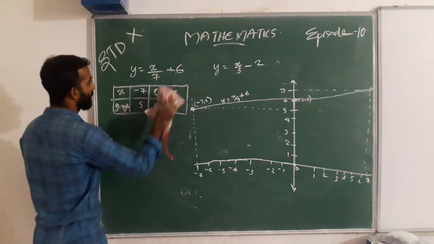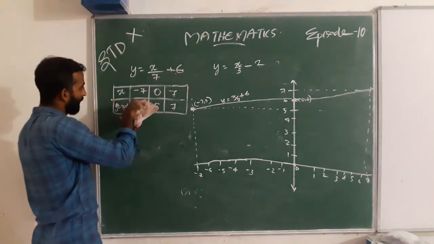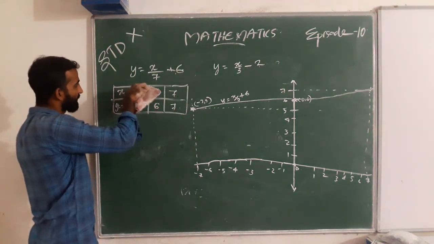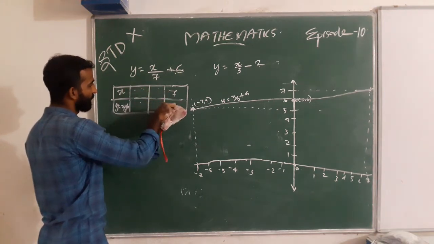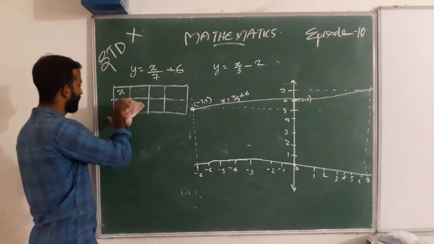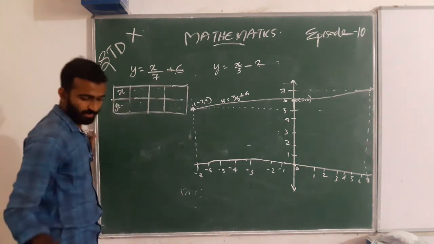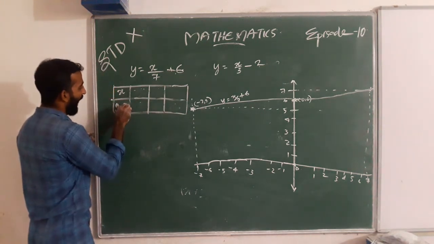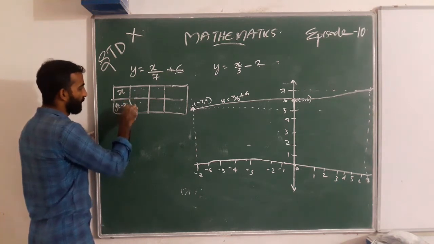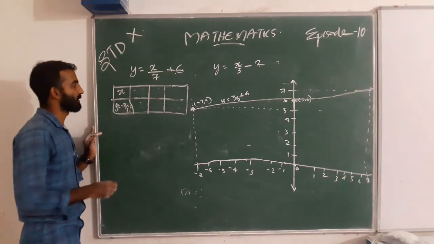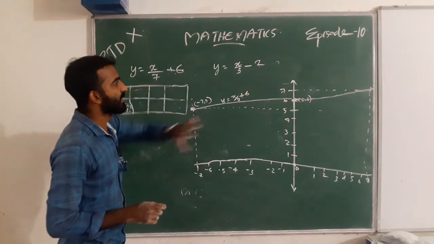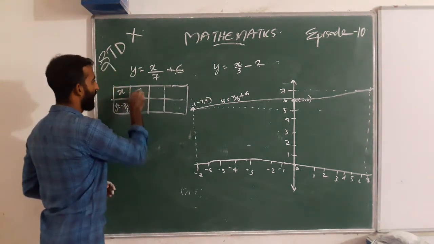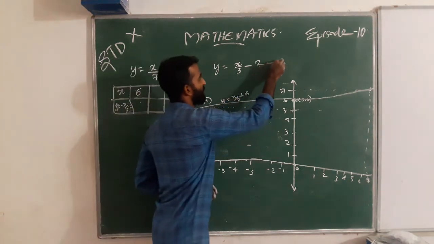For the second graph, we can take 3 points. Here y is x by 3 minus 2. Here first x, I take as 6.